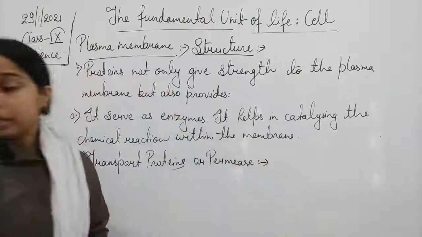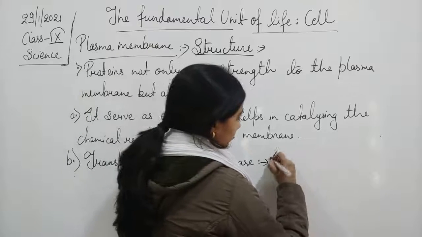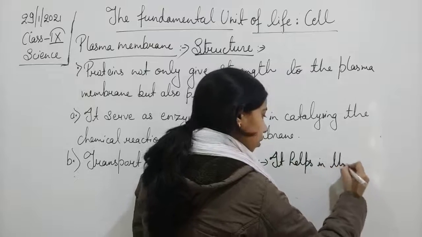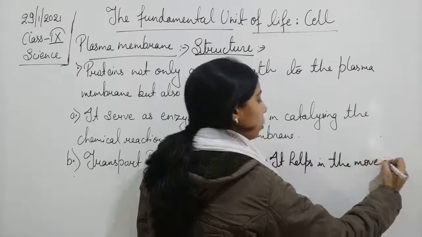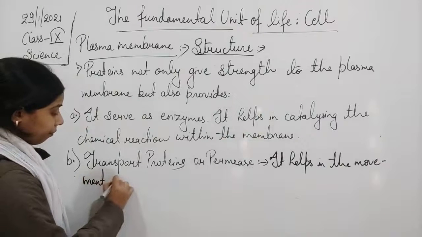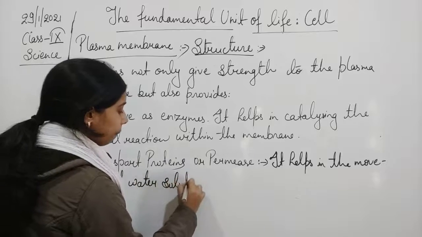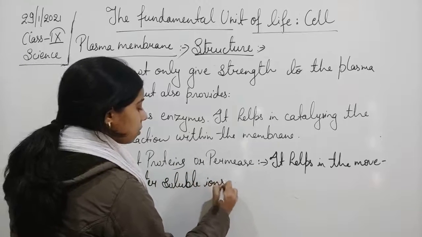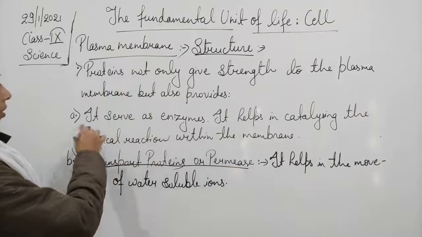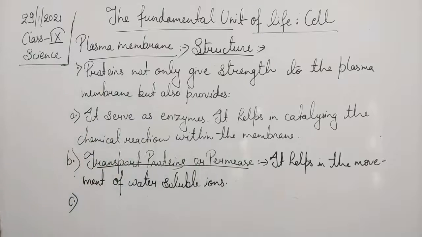These proteins help in the movement of water soluble ions. It helps in the movement of water soluble ions. Okay, so it acts as an enzyme, it acts as a permease.